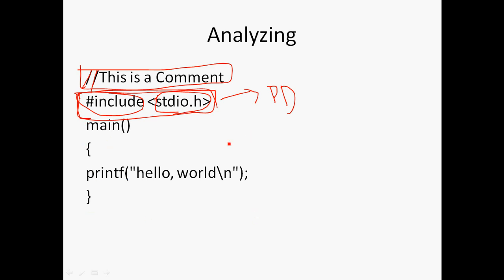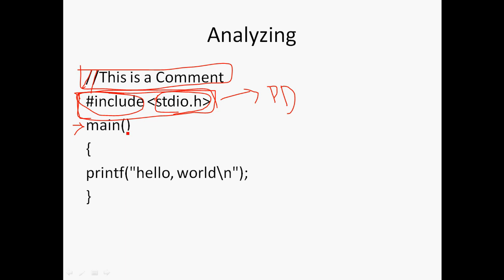Next is main. Every program must have main. Every program starts its execution from main. So the main function is very much essential in a program. This is where the program starts.